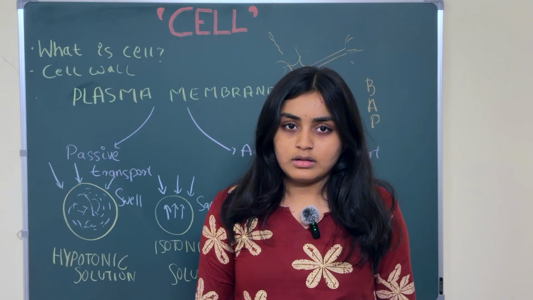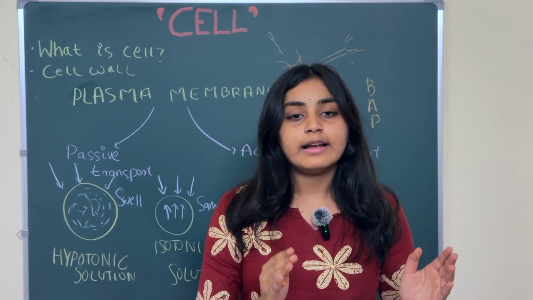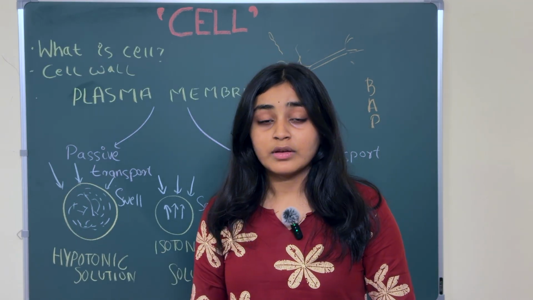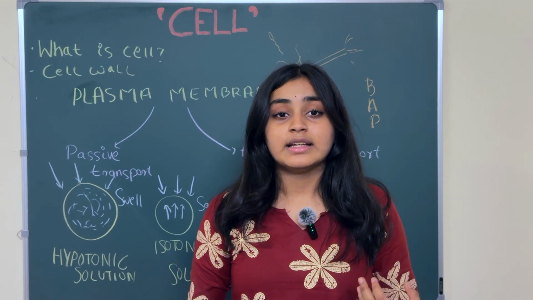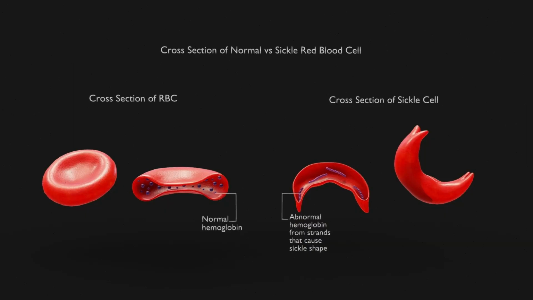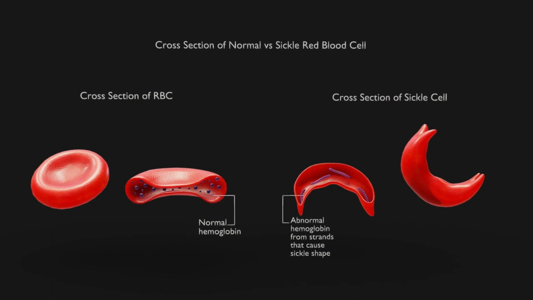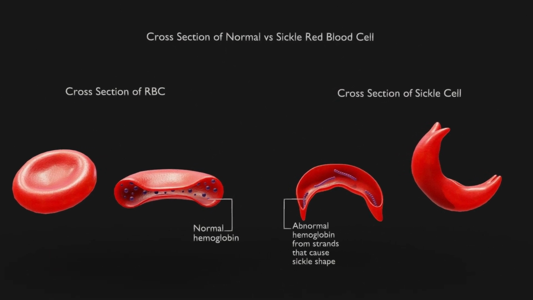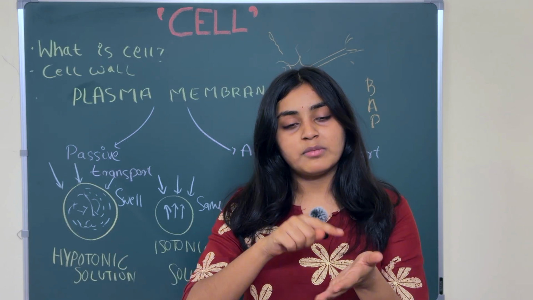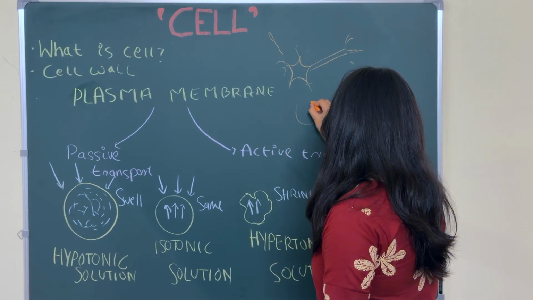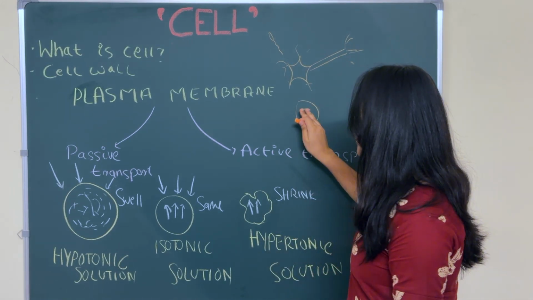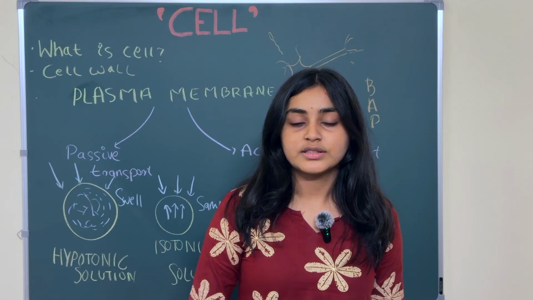Okay, so now we conclude that cells vary in shape and size. The cell which we find in our bloodstream is the RBC. The shape of the RBC is biconcave. Biconcave means it is empty up and it is empty down, and it forms a half C shape like this.